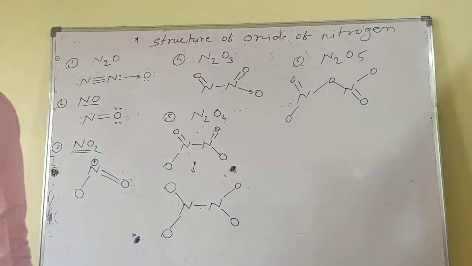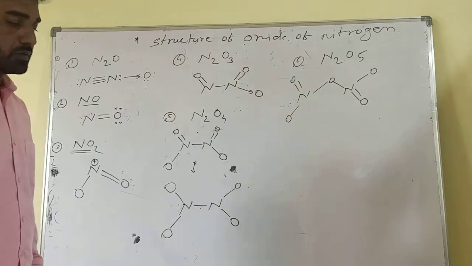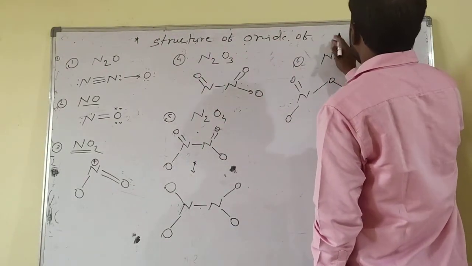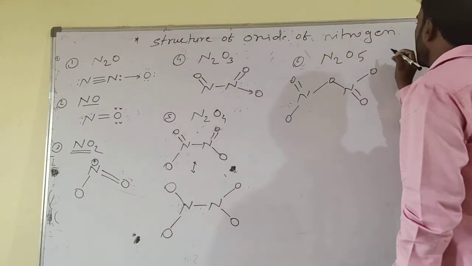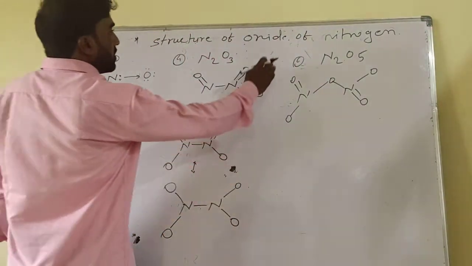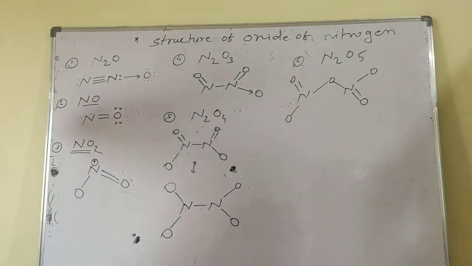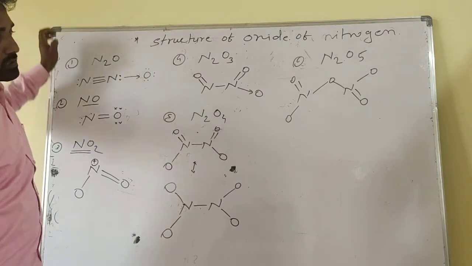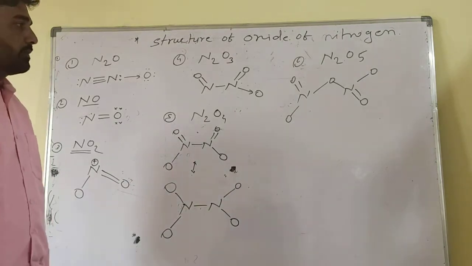Now the second point: structures of oxides of nitrogen. You know that the oxides of nitrogen are of six types. The previous lecture discussed the name, formula, structure, preparation and physical appearance.